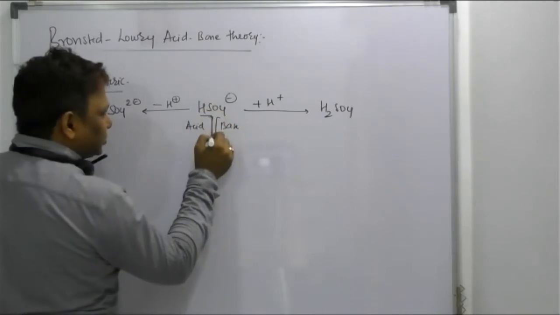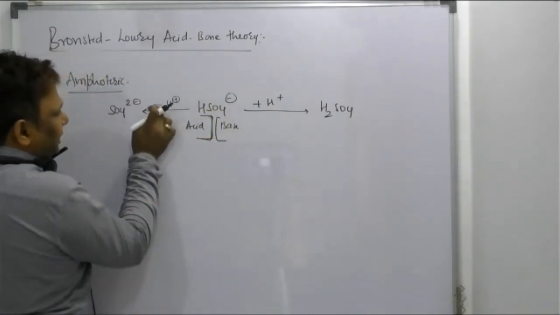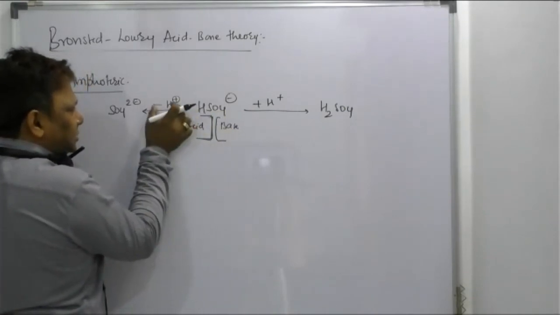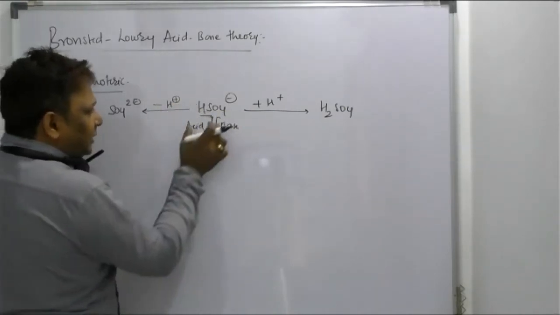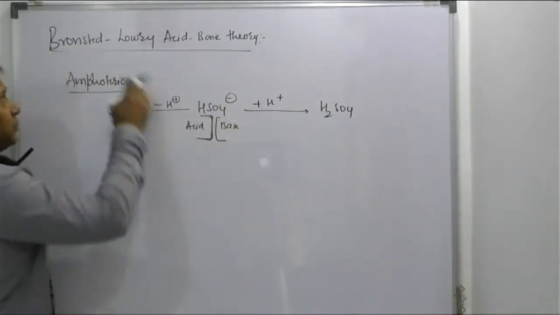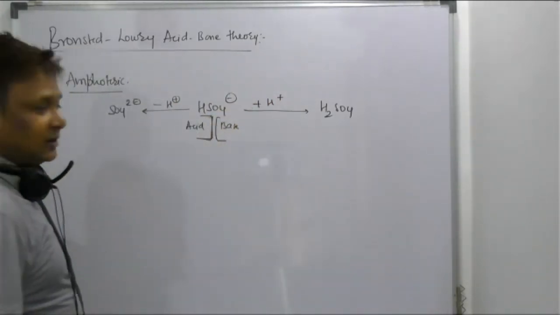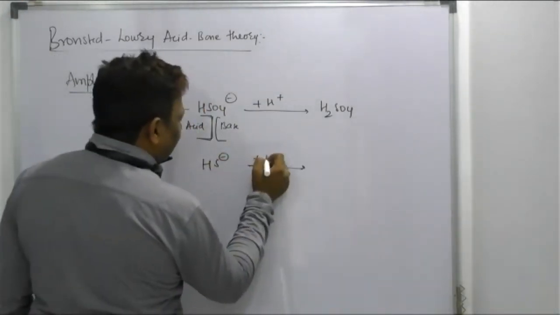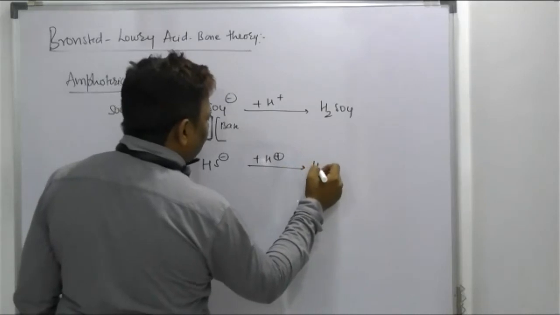Because HSO4 minus, by losing H plus ion, forms the sulfate ion. So it has a tendency to lose H plus ion, it will act as an acid. It has a tendency to gain H plus ion, it acts as a what? Base. Which one? The Bronsted-Lowry acid base one. HS minus, you do it. If it gains H plus ion, it will form H2S.